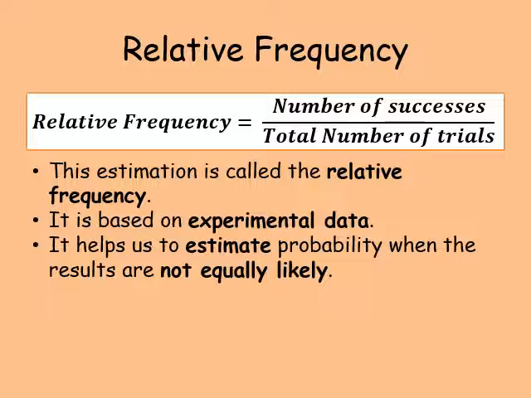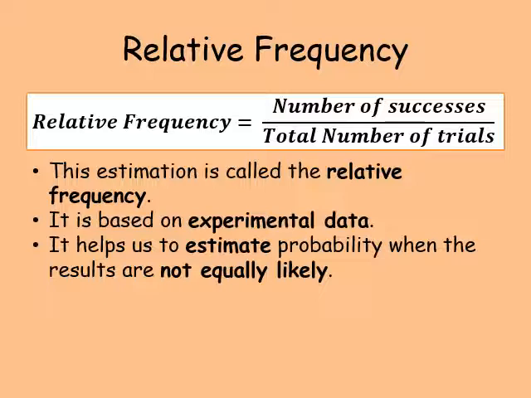Sometimes it's not possible to predict probability using theory. So when it comes to tossing a coin, we know there are 2 possible outcomes, heads and tails, and we can predict that there is a probability of 1/2 for getting heads and 1/2 for getting tails. Sometimes, however, it's not possible to do that. So for example, if we wanted to find out what is the probability of landing the bottle when we do a bottle flip, we don't have any theory behind that.